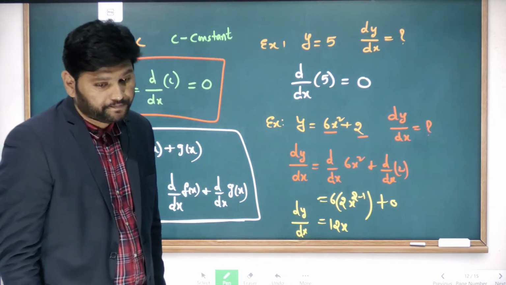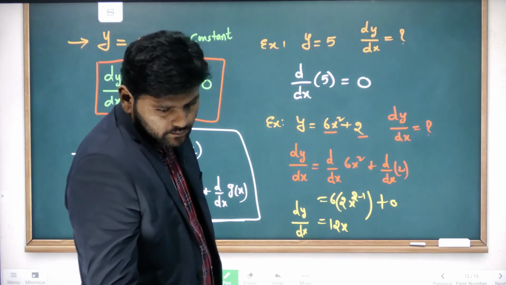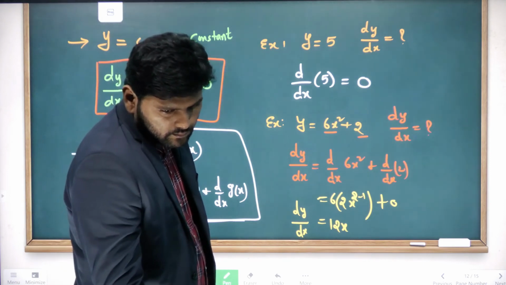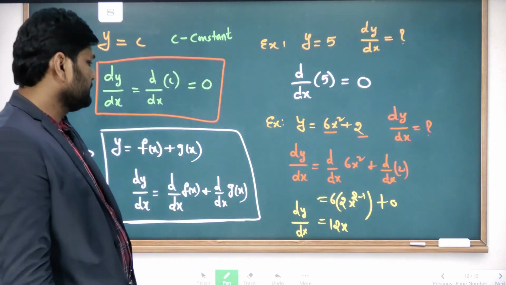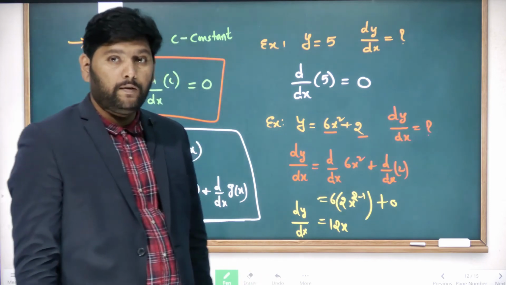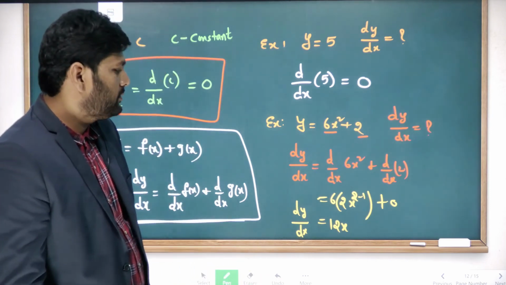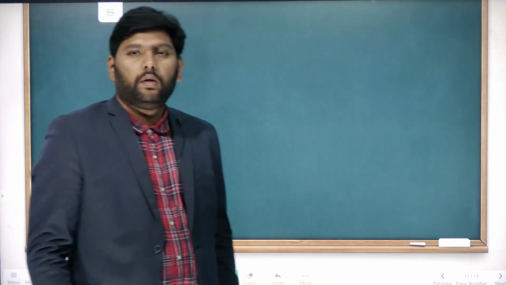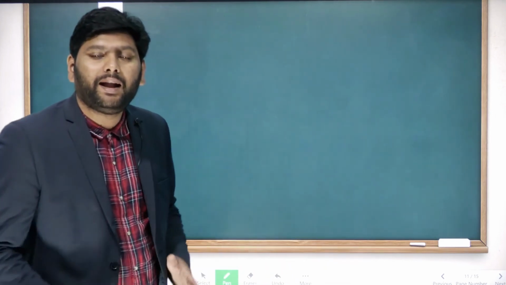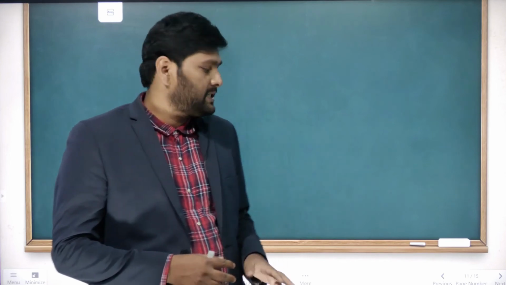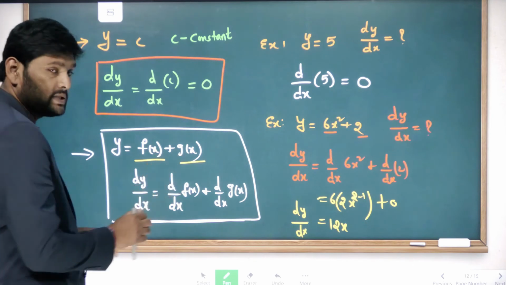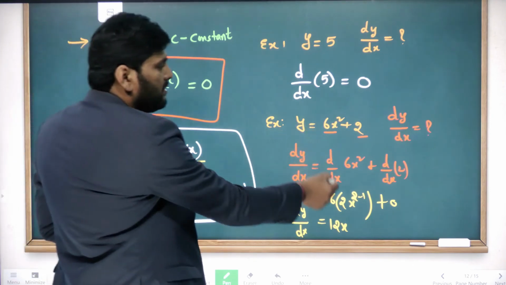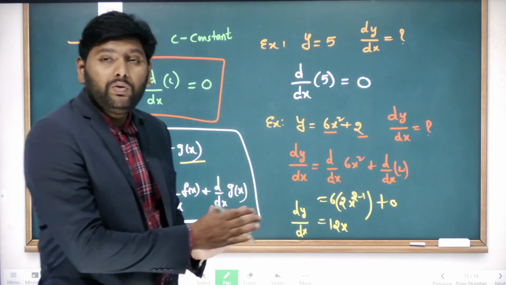Better write it down here. I hope you have understood how to solve. Now, when the functions are being added, you can solve it this way. So here there are two functions, f of x and g of x, in addition. This is the way you will do the differentiation.